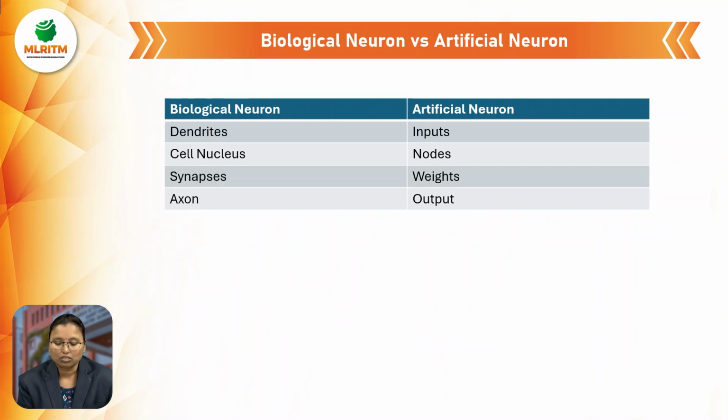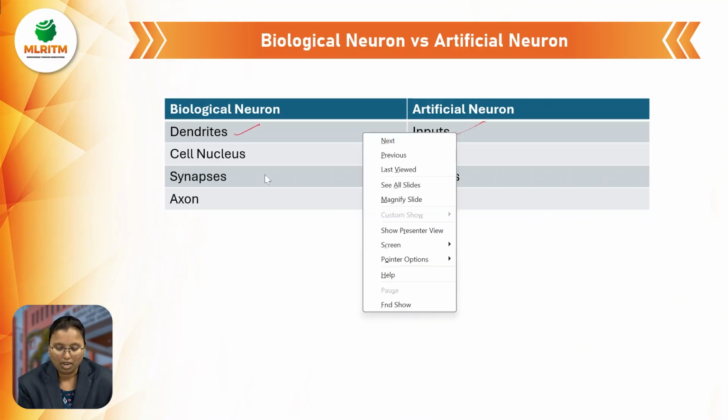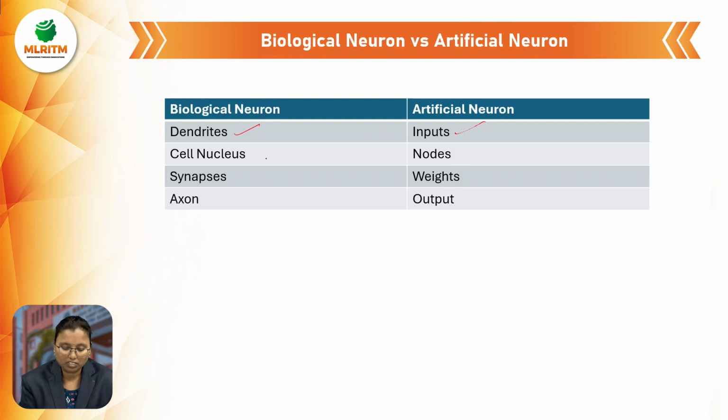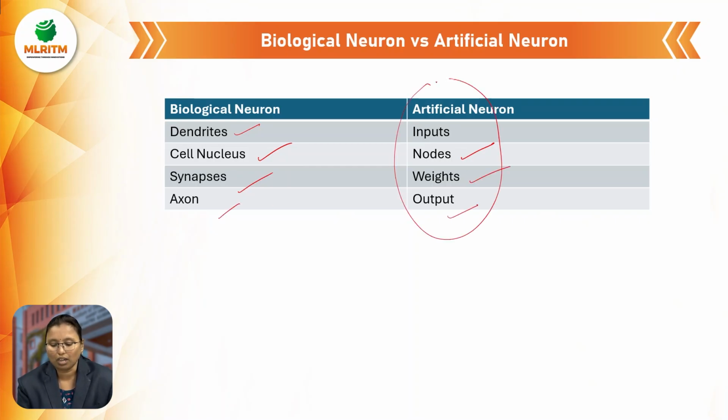Next is biological neurons versus artificial neurons. As we discussed, dendrites are taken as the inputs of the artificial neural network, the cell nucleus is taken as the nodes, synapses mean weights, and the axon is the output. We use all of these in artificial neural networks, which relate to human biological neurons.